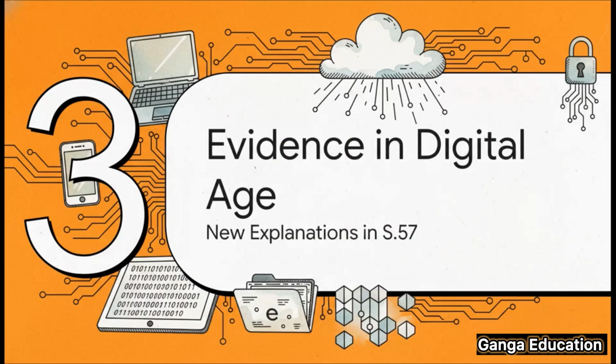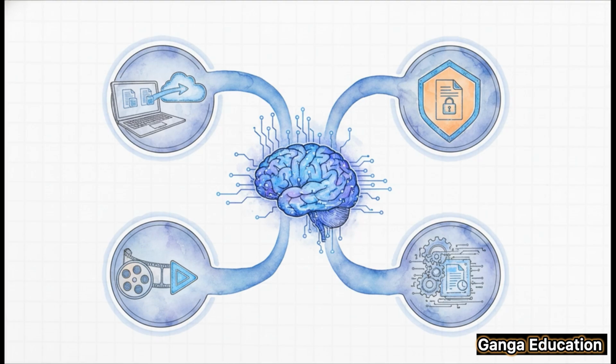All right, now we get to what is probably the most significant update in the new law. The Bharatiya Sakshya Adhiniyam 2023 really brings the concept of primary evidence into the 21st century. It does this by adding detailed explanations specifically for electronic and digital records. This is a real game changer. This is where the new law truly takes a modern leap.